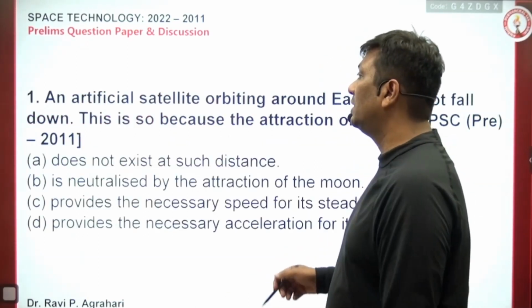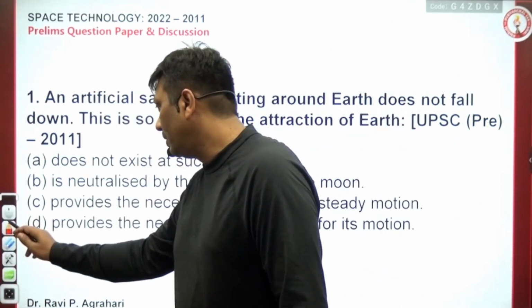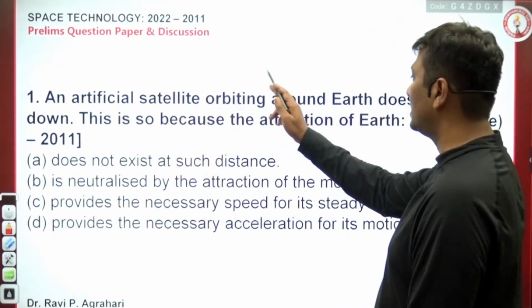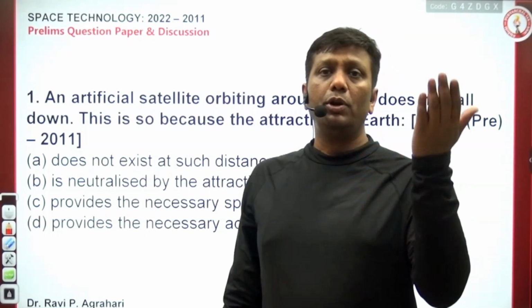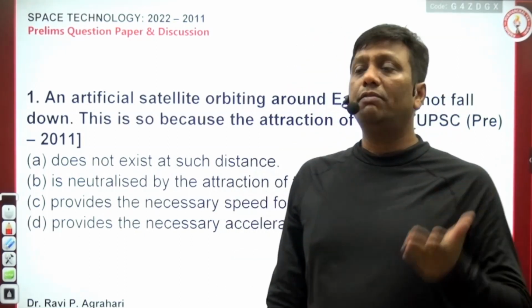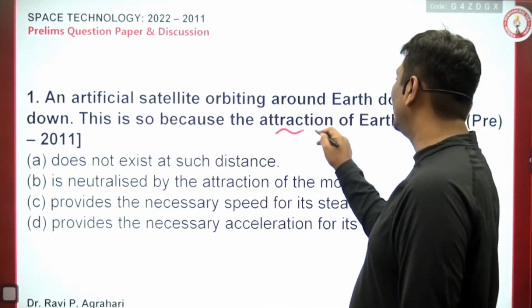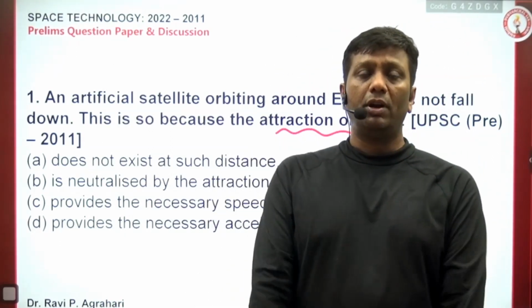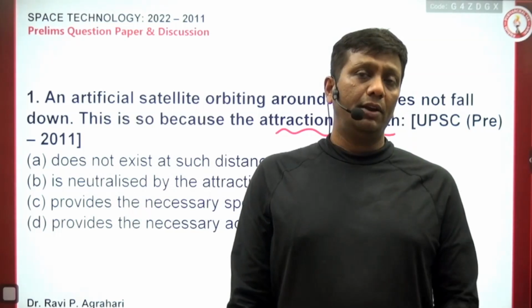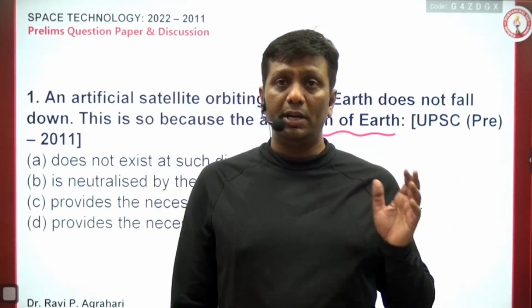Chapter number 6 based questions, what UPSC asks, you just come here guys. See this one question: an artificial satellite orbiting around Earth does not fall down. The satellites we are putting into various orbits, but why does the satellite not fall down onto the Earth? What is the reason? The attraction of the Earth, why so? Why are satellites in orbit, why do they not fall down to the surface of Earth? I told you guys the reason is a certain orbital speed.